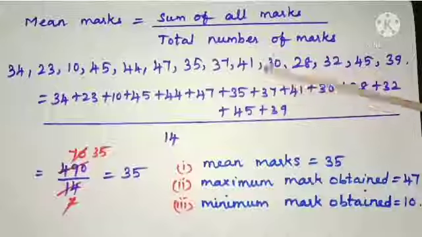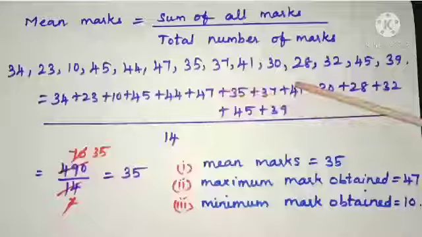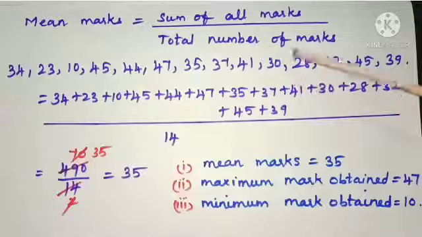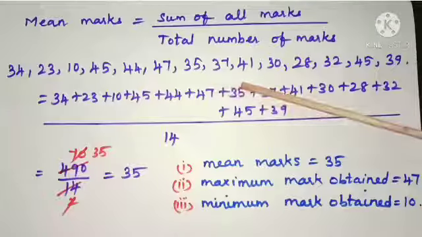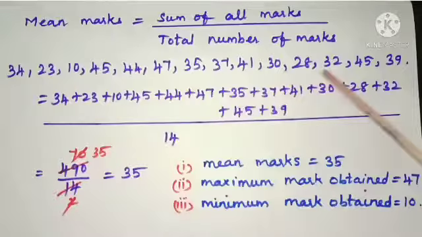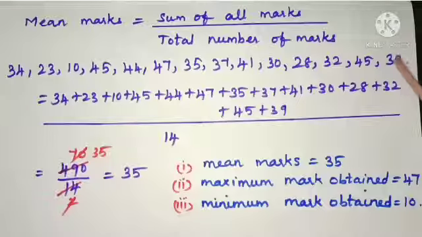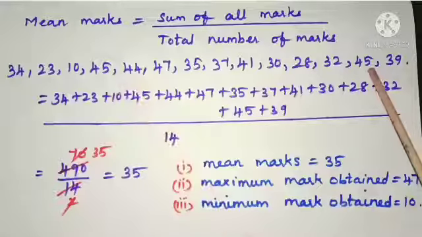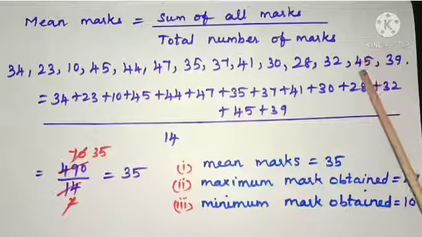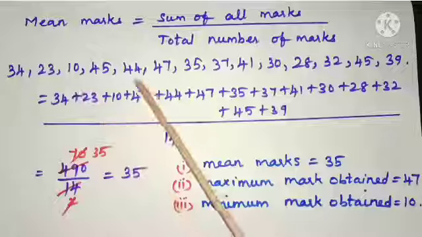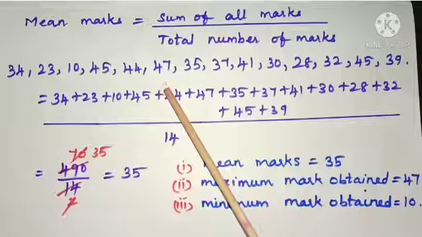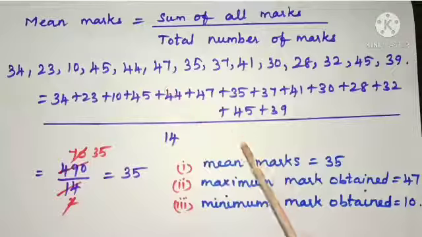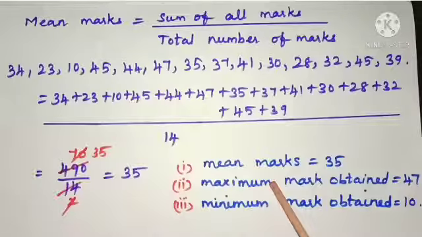Third problem. The marks of 14 students in a science test out of 50 are given below. Here the marks of 14 students are given. So 14 is the total number of observations, and the observations are the marks of the students. Here we are going to find the mean mark, the maximum mark and the minimum mark